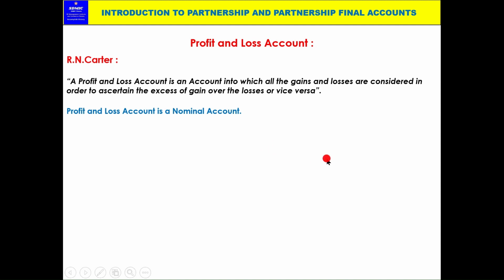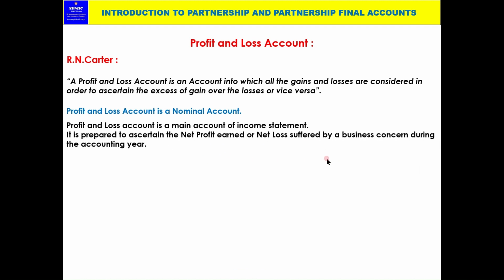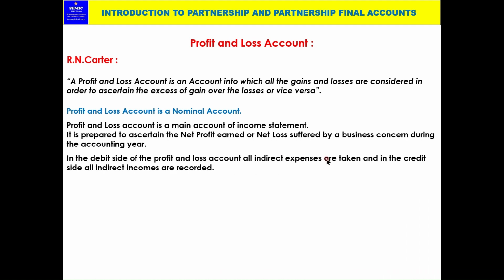Now the profit and loss account is a nominal account. The profit and loss account is a main account in the income statement. It is prepared to ascertain the net profit earned or net loss suffered by a business concern during the accounting year. On the debit side of the profit and loss account, all indirect expenses are taken, and on the credit side, all indirect incomes are recorded.